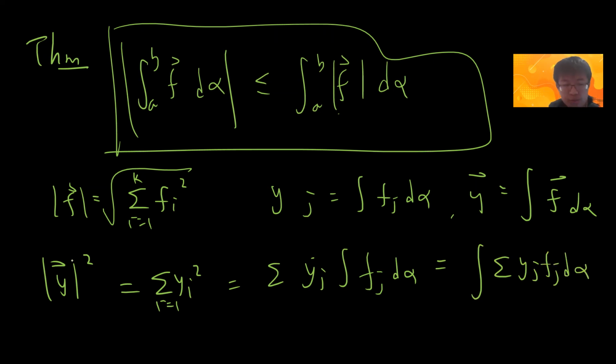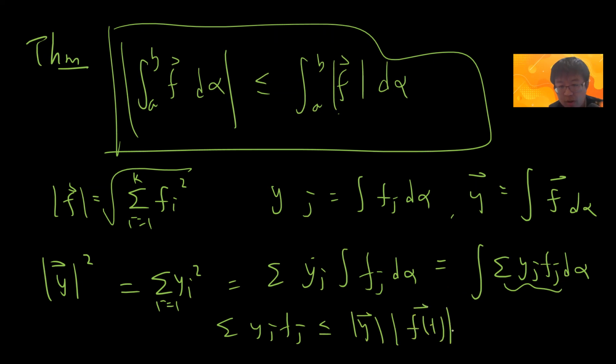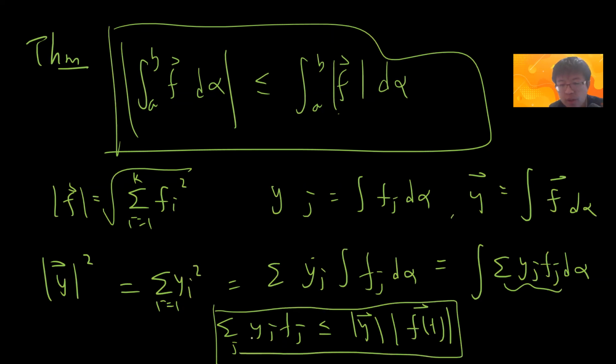Now we have the Cauchy-Schwarz inequality, right? By the Cauchy-Schwarz inequality, this sum of y_j f_j is less than or equal to the norm of y times the norm of f of t, because these are inner products of y and f.